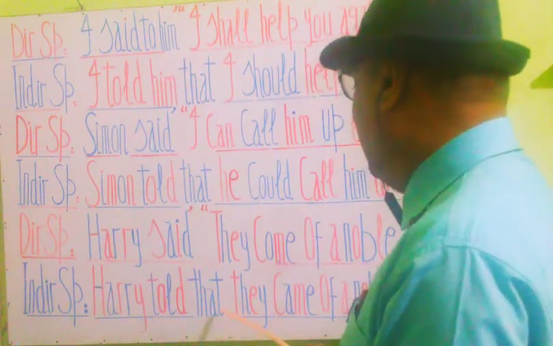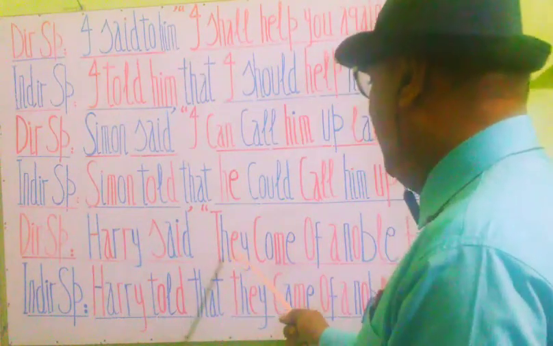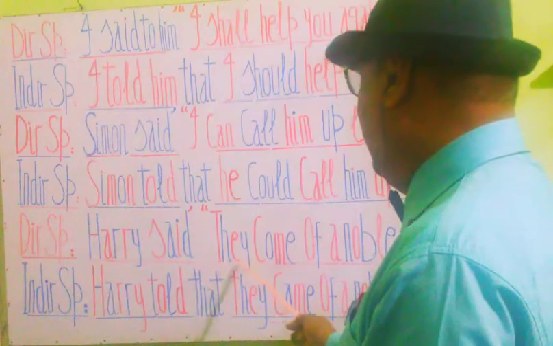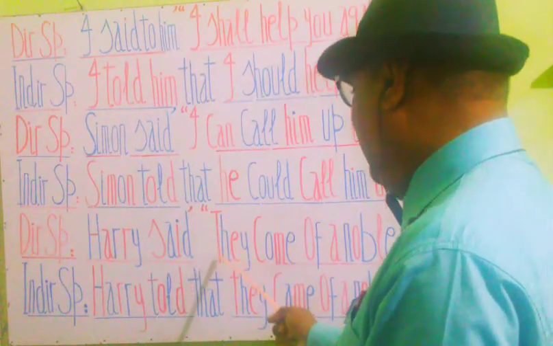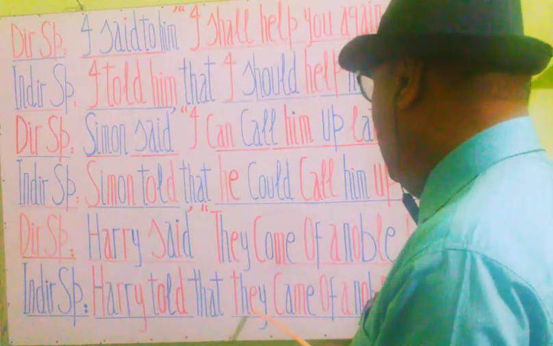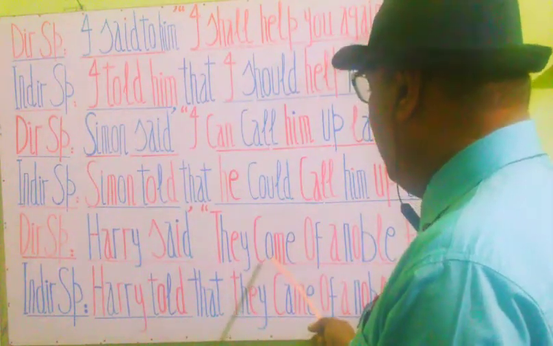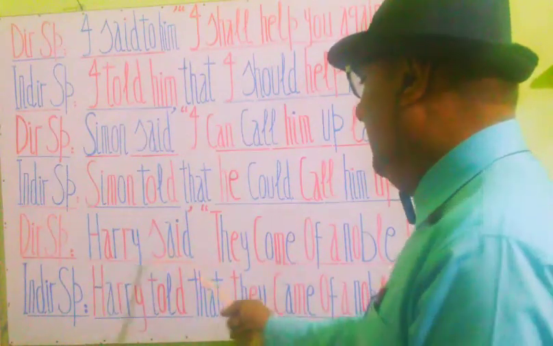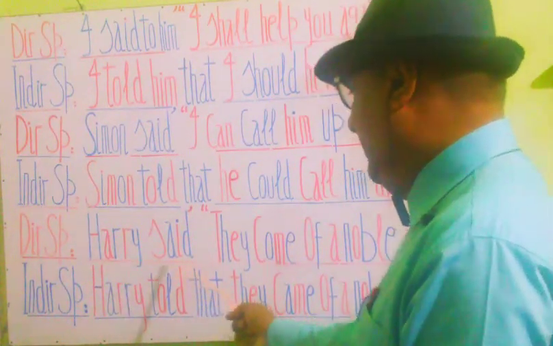Harry told that they. They is a third person, so rules say that third persons are never going to change. So we will write they as it is. Now this verb form is present, and it's going to change into the past because the first part of this statement is in the past.